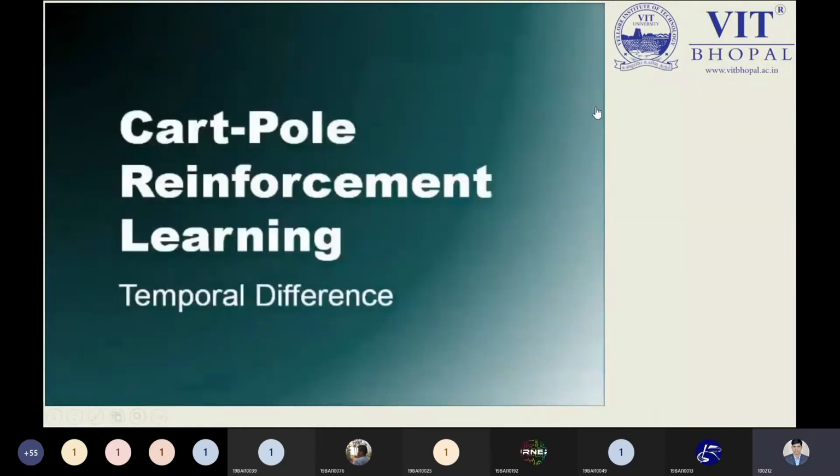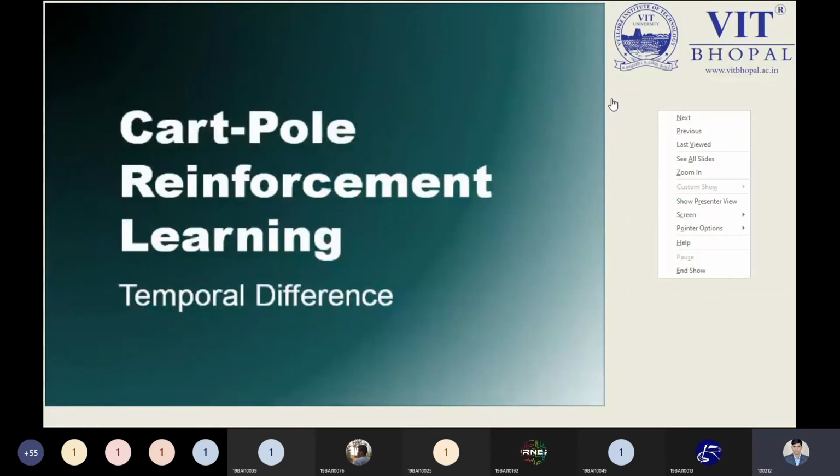So now this concept is clear: how cartpole reinforcement learning is working? Yes, tell me. Is this point clear to all? Cartpole reinforcement learning works by using the temporal difference. Temporal difference means a method which does not require a transition model. It will use only two important points: one is the current state utility value and the next state utility value, along with the reward function, and nothing else is required.